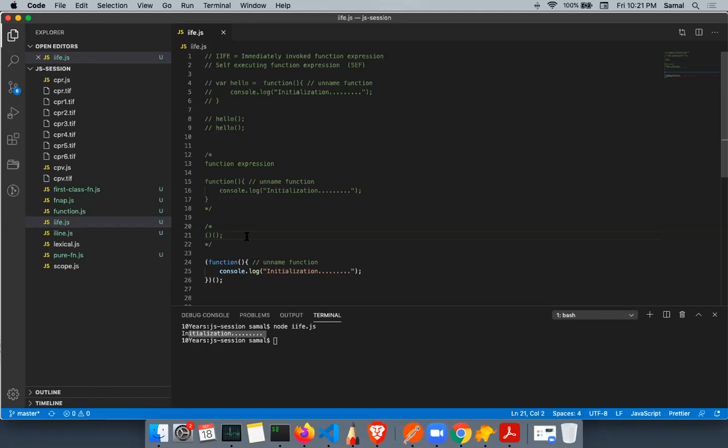We are calling the function using this parenthesis. So we are immediately defining a function, creating an expression, and then immediately invoking it. This is the function expression, and this one is immediately invoked.